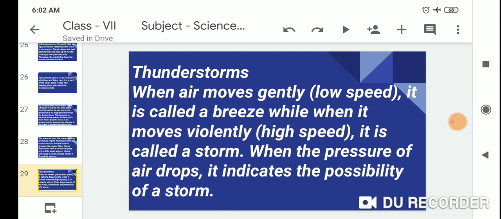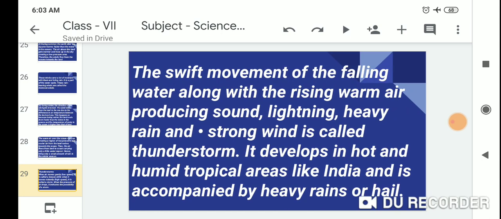Thunderstorm. When air moves gently at low speed, it is called a breeze, while when it moves violently at high speed, it is called a storm. When the pressure of air drops, it indicates the possibility of a storm. The swift movement of the falling water along with the rising warm air producing sound, lightning, heavy rain, and strong wind is called a thunderstorm.